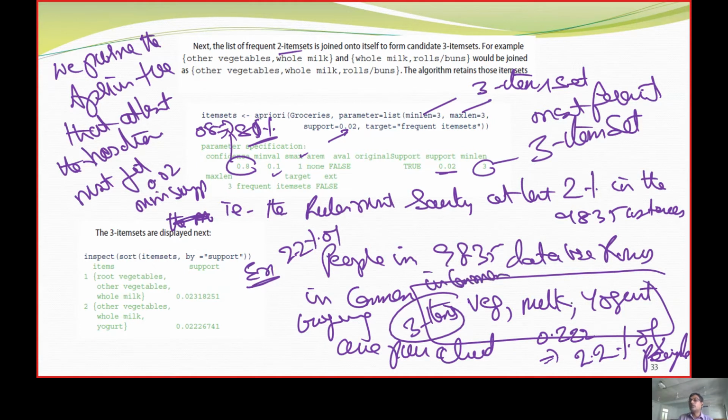What are those 3 items? Vegetables, milk and yogurt. So they are going to purchase those 3 items.